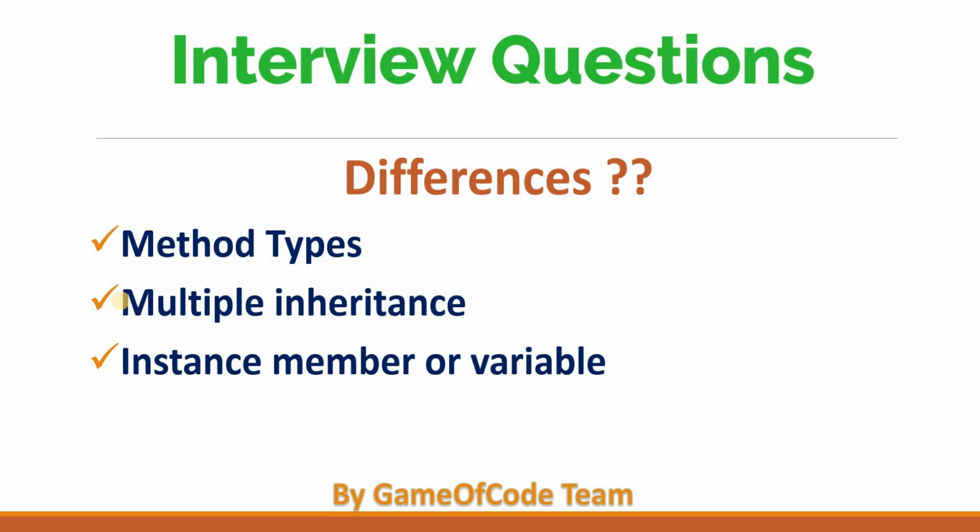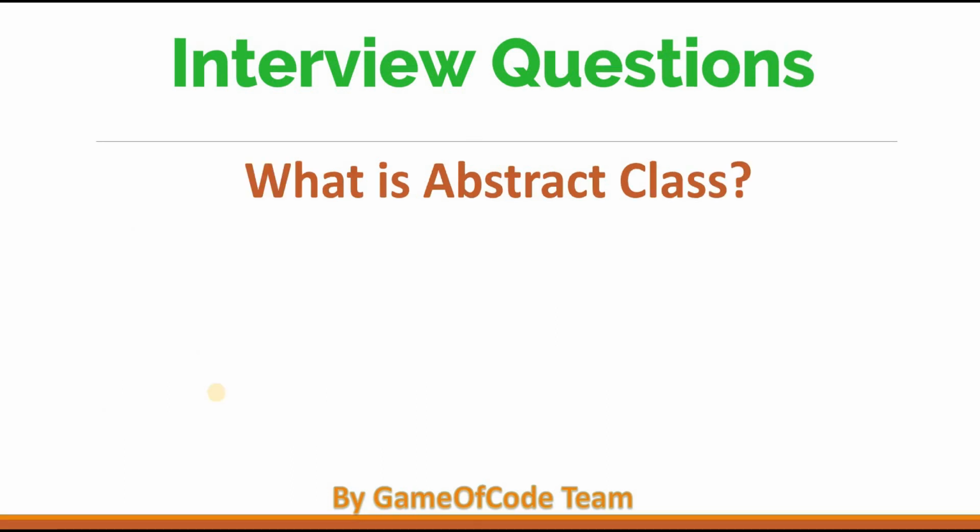We can declare instance members or variables in abstract classes but cannot declare in interfaces. Last is access modifier. We cannot define access modifiers on methods inside an interface, but we can in abstract classes. Now friends, we can declare any type like properties, events and methods inside an interface as well as in abstract classes.